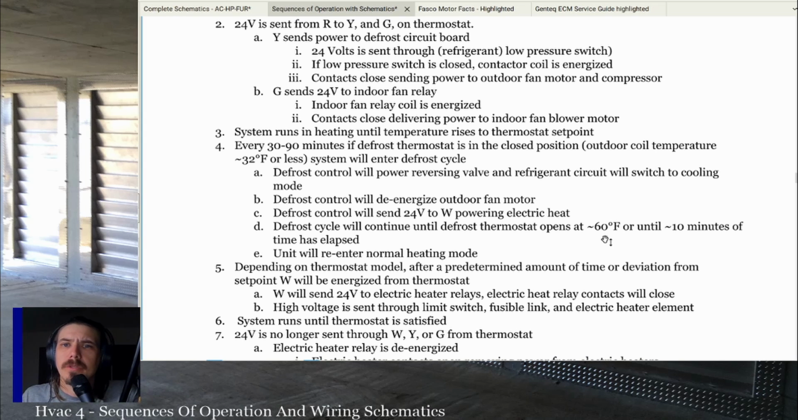Really, the only difference on Trane is it tries to anticipate demand for defrost. So it'll kind of go through a learning mechanism where it decides whether or not the system needs to go into defrost.